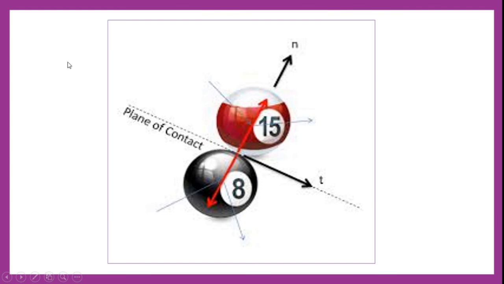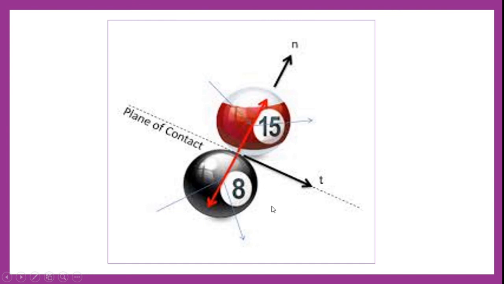Now let us see a few definitions regarding collisions. If you observe here, two billiard balls are colliding with each other. When they collide, there will be a plane of contact, which I have drawn here.